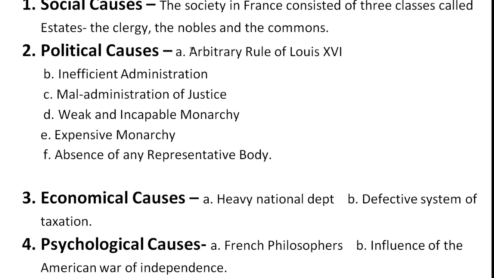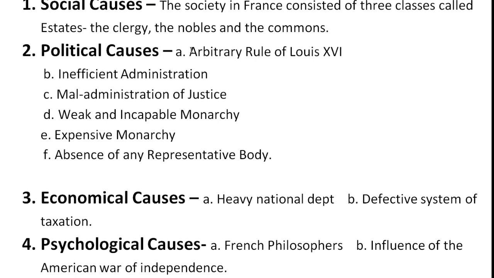Maladministration of justice. There was also a great confusion in the legal system of the country. There were no uniform laws for the whole country. Different laws were in force in different parts of the country. It is said that there were about 400 different systems of law prevailing in France.